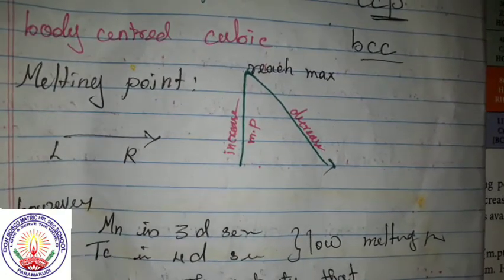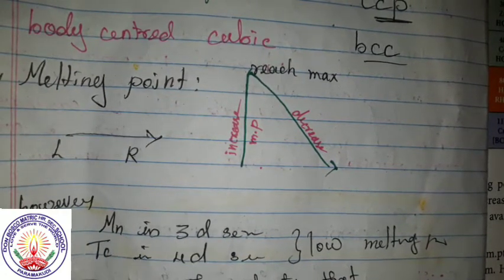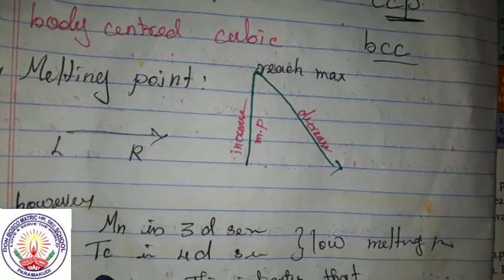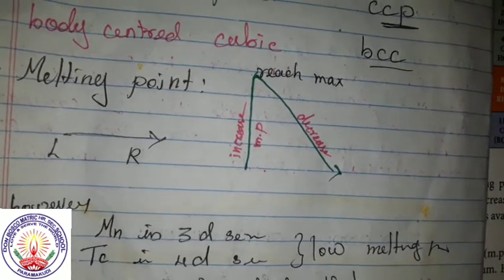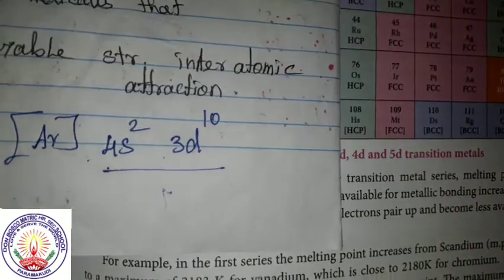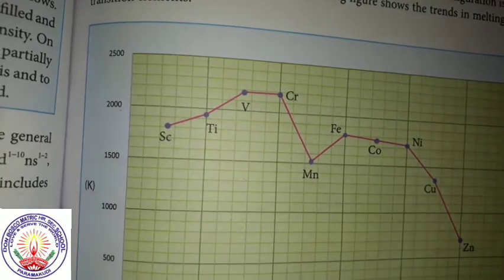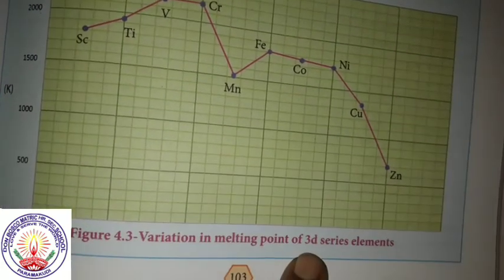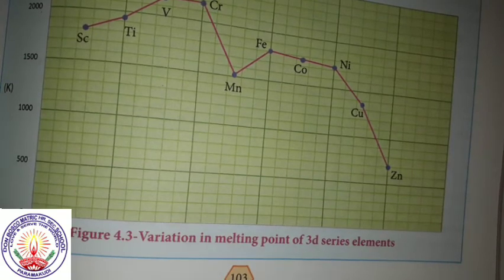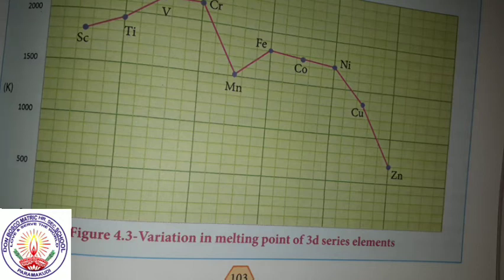However, manganese in the 3D series, in the same way technetium in the 4D series, have a low melting point. This indicates that D5 is a favorable and strong structure, having strong interatomic attraction.